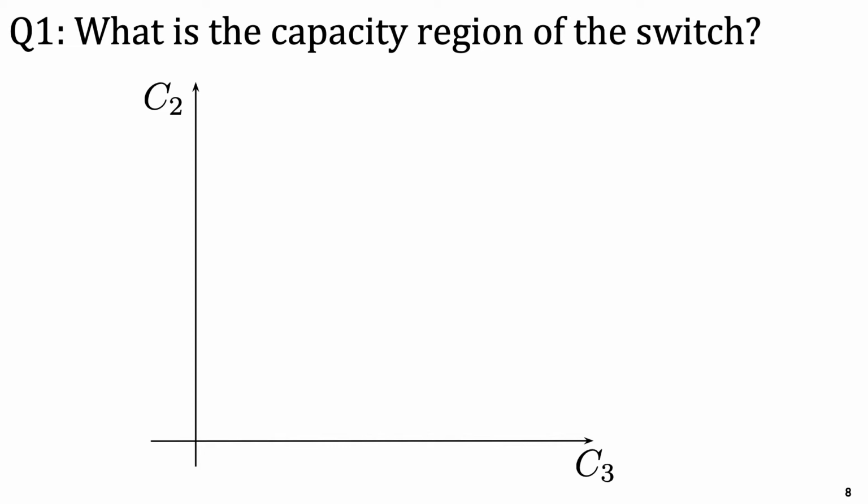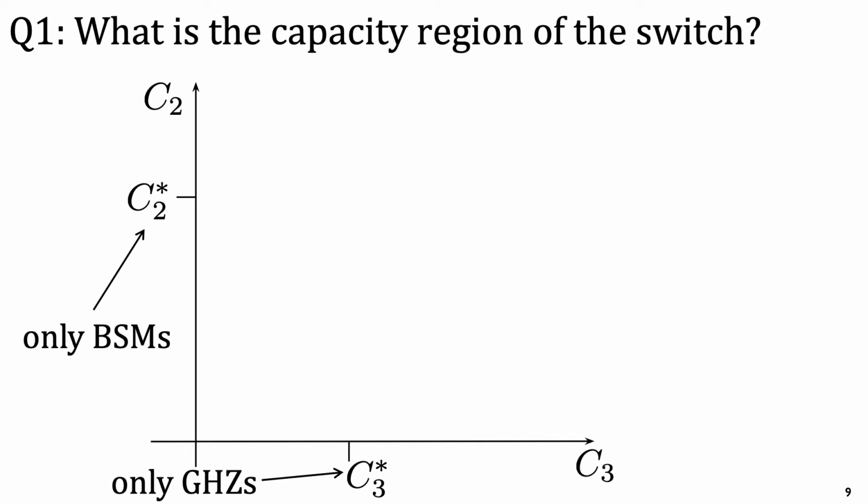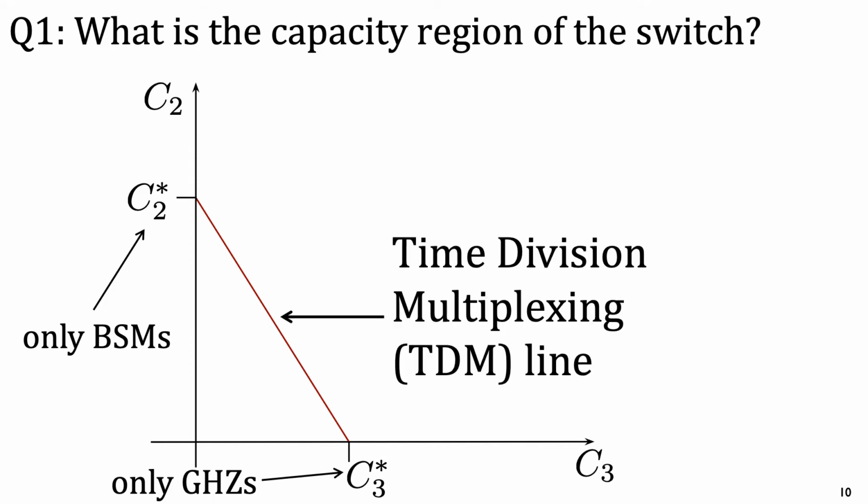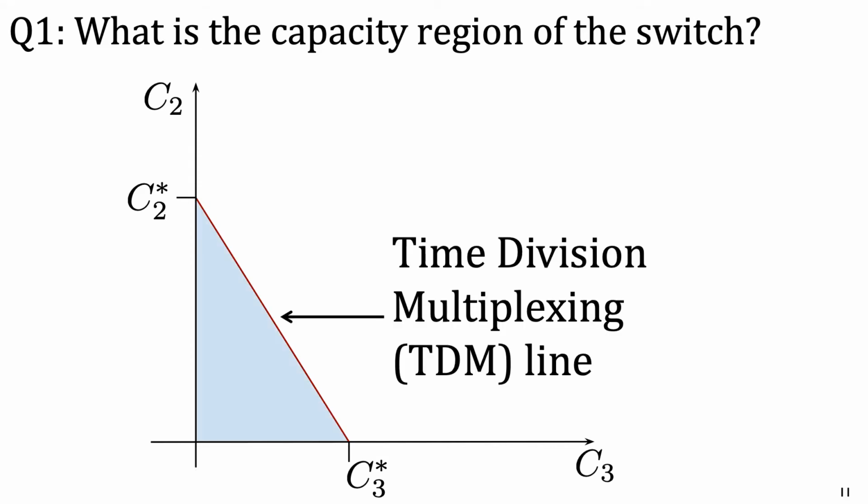The first observation is as follows. There exist maximum values for the bipartite and tripartite capacities, which are achieved when the switch serves only bipartite or only tripartite entangled states to the users respectively. We label these maximum capacity values C2 star and C3 star. The next observation is that there is a set of switching policies that result in capacities which fall on the line connecting C2 star and C3 star. These capacities can be obtained simply by having the switch multiplex between bipartite and tripartite entanglement switching. So we call this line the time division multiplexing or TDM line.